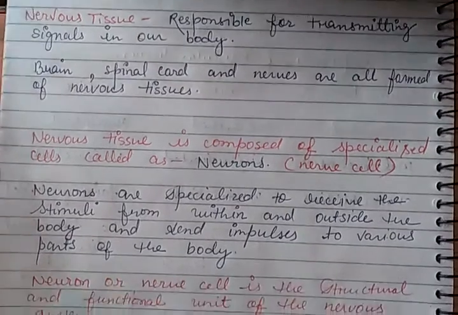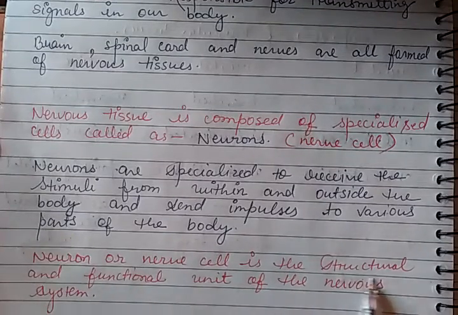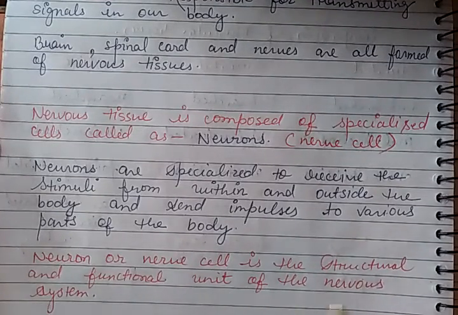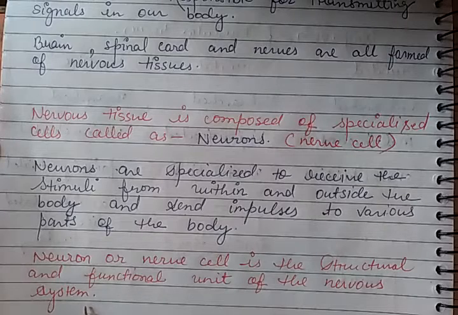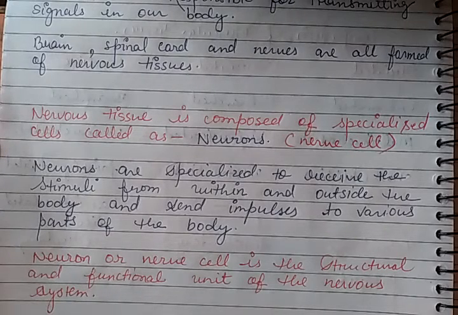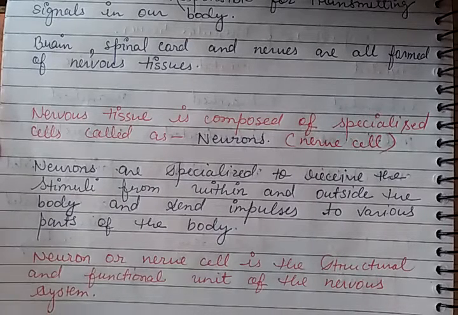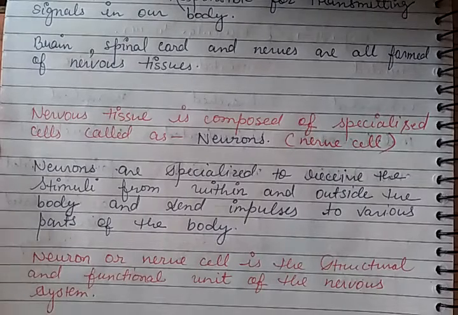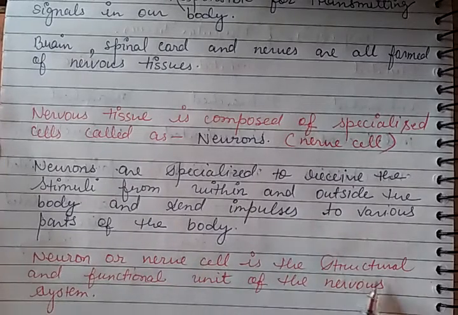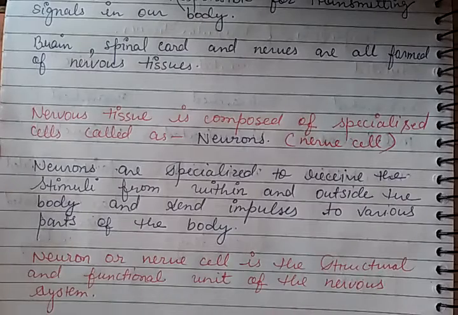So you can say that the neuron or nerve cell is the structural and functional unit of the nervous system. The system found in the human or animal body which coordinates and controls the body is known as the nervous system, and this nervous system is made up of nervous tissue. The nervous tissue is made up of nerve cells, that is neurons. So you can write: the neuron or the nerve cell is the structural and functional unit of the nervous system.